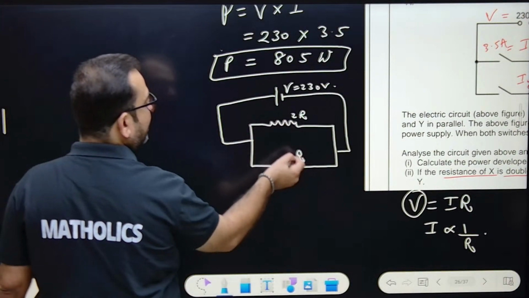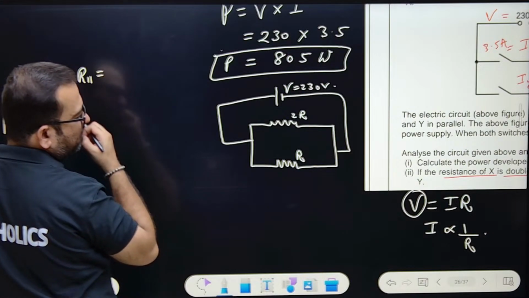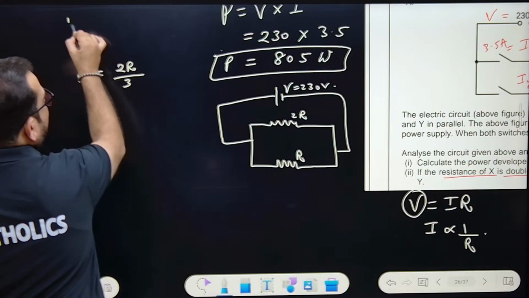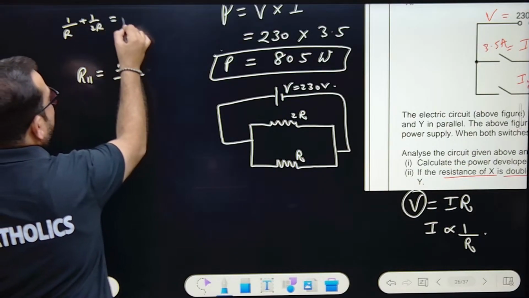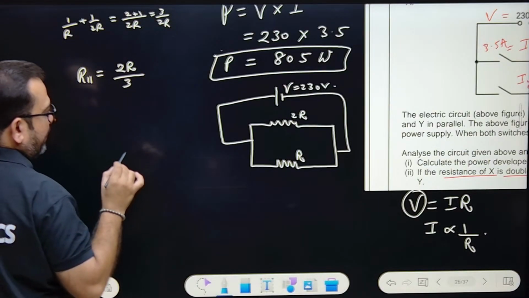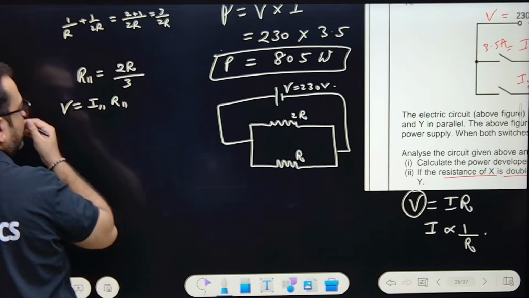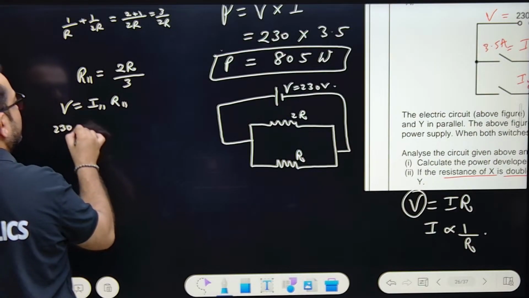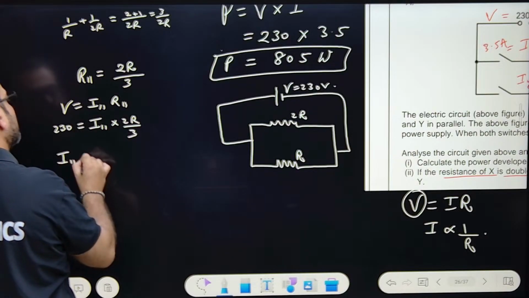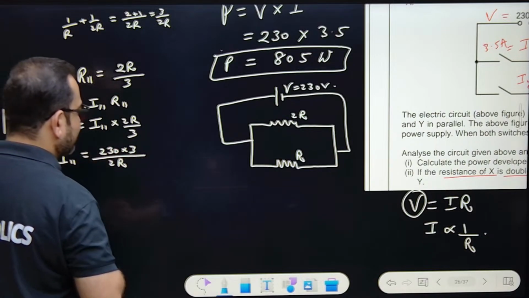Okay. If this is 2R and R in parallel, we just find out what? 1 by R plus 1 by 2R. LCM was 2R. Okay, that's 2 plus 1, 3 by 2R. Okay, its reciprocal, 2R by 3. So V equals I parallel into R parallel. Total current you can find out, hai na? So V is 230. 230 equals I parallel into 2R by 3. So I parallel comes out to be 230 into 3 by 2R.